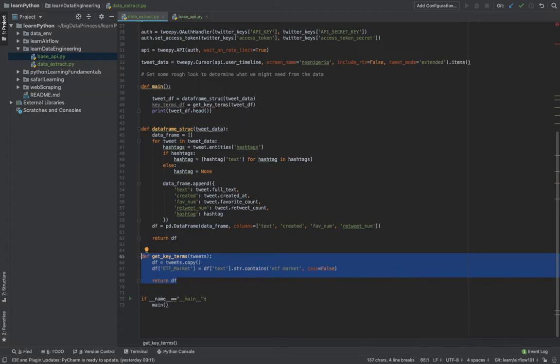We can decide on some key terms, and if those key terms are present, then maybe this data means something. It's like when you see sales, 70 percent off, flash sales, you want to know when it ends.